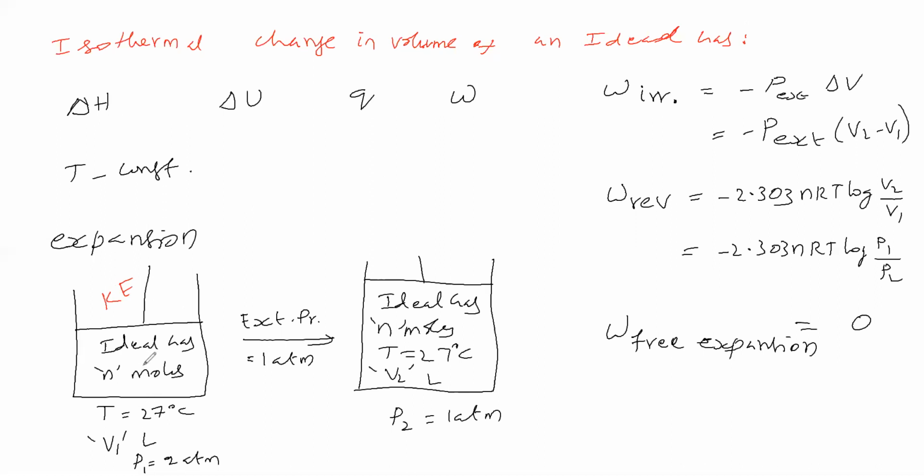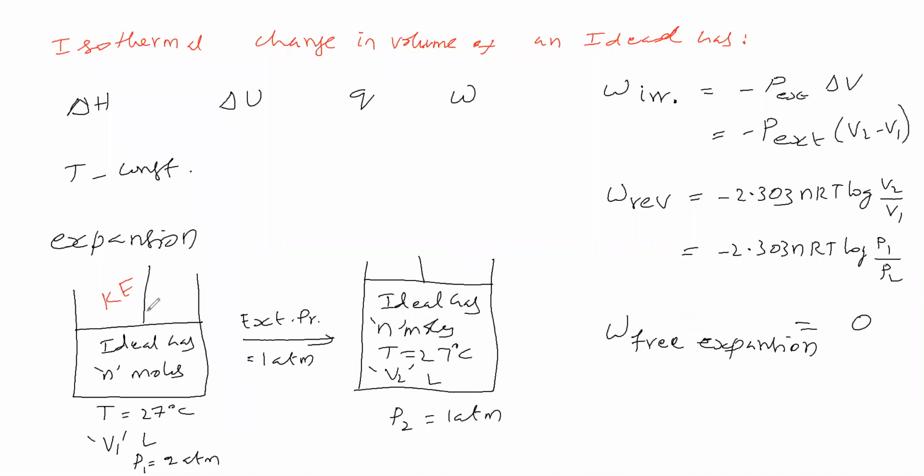Attraction is not there, repulsion is not there. That is what is called an ideal gas. So remember that an ideal gas has no attraction, no repulsion, no potential energy, no interaction.